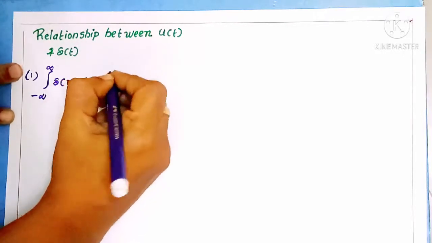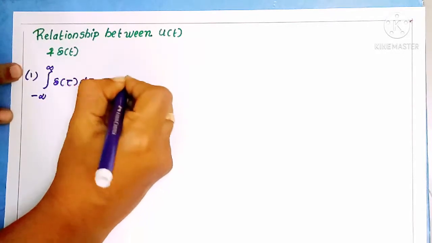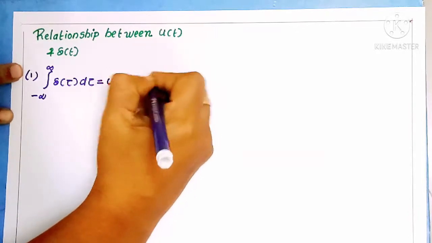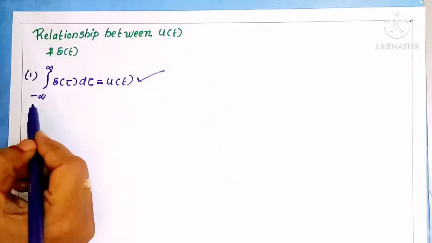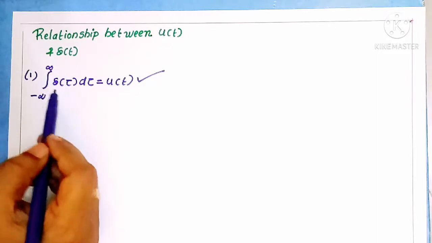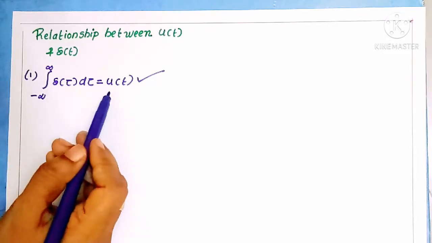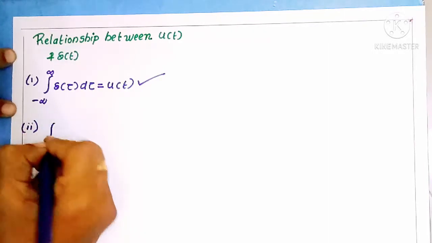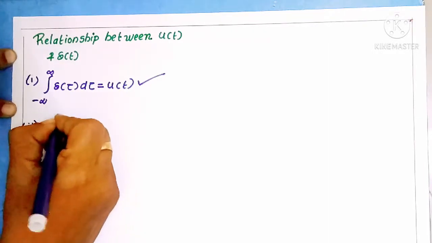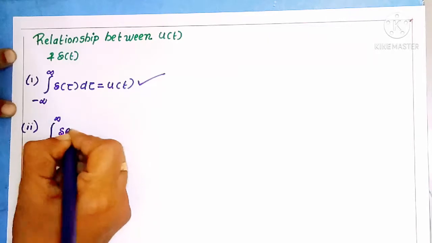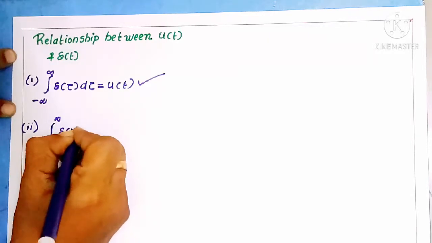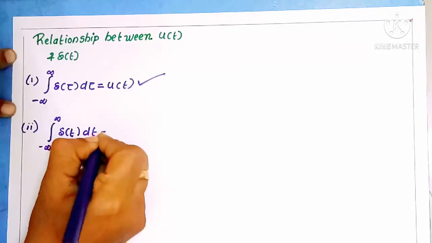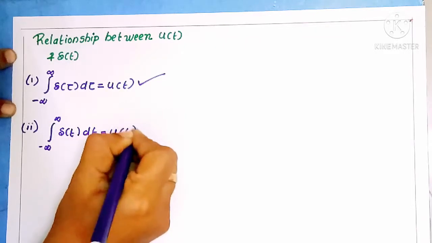So instead of 1 we can write the unit step signal. So the first relation is the integral of del of tau d tau is equal to u of t. Next, the second relation: the integral of del of t dt is equal to u of t.